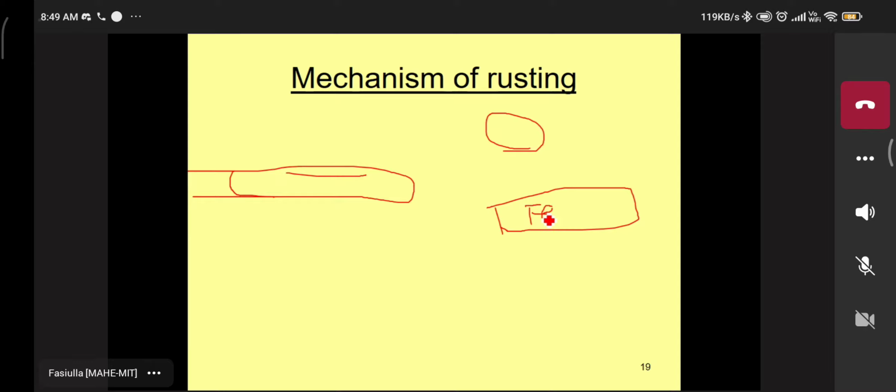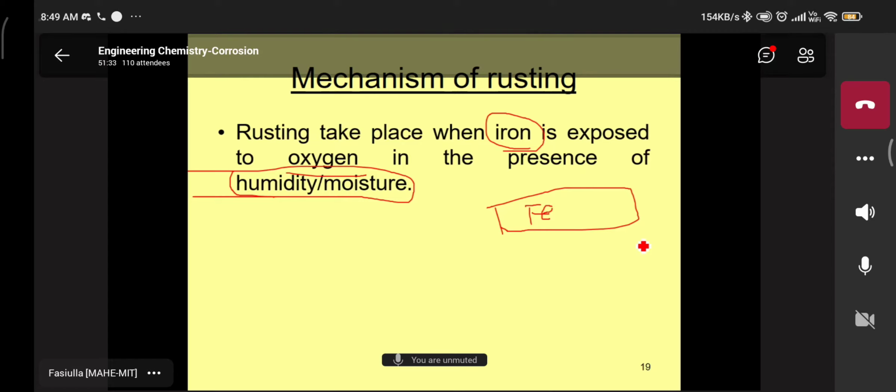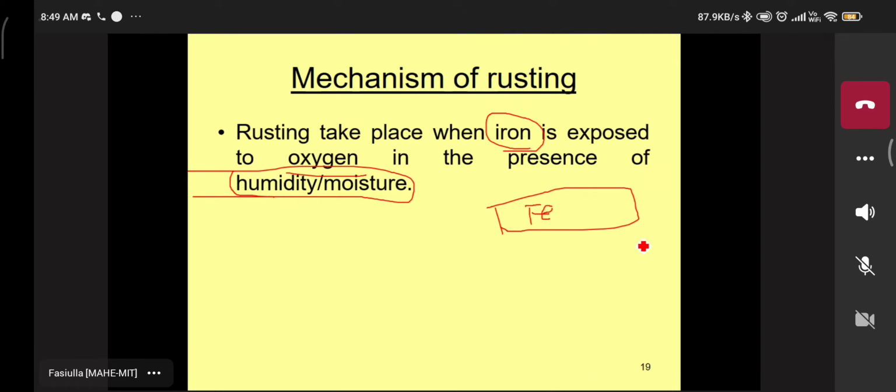Now this iron metal. Which one is iron metal? Is it an active metal or a passive metal? Active metal. What type of reaction takes place here? Some of these ships are made of iron metal, whether fishing ships or ships moving from one tourist place to another. Those ships are made of iron materials.